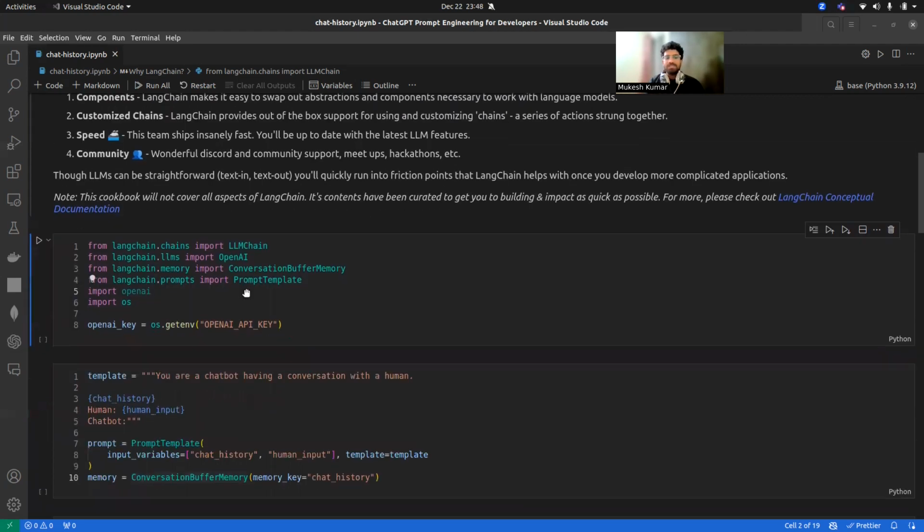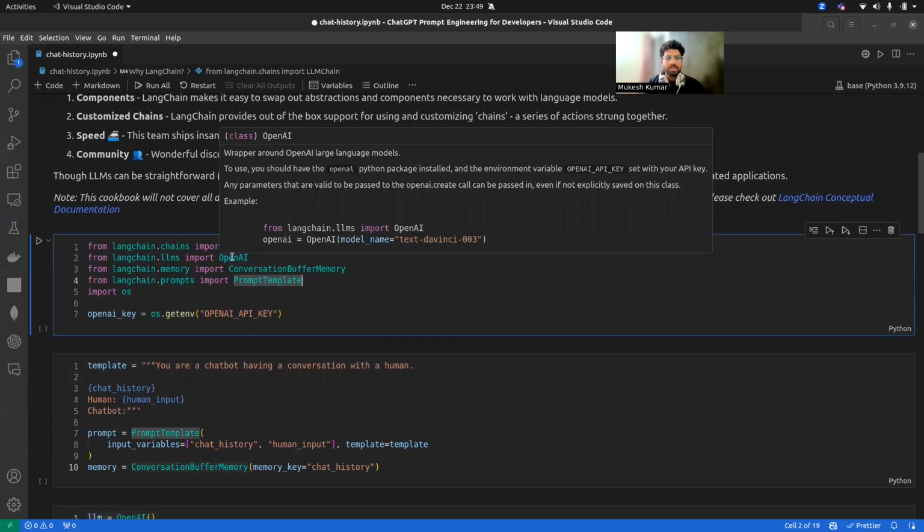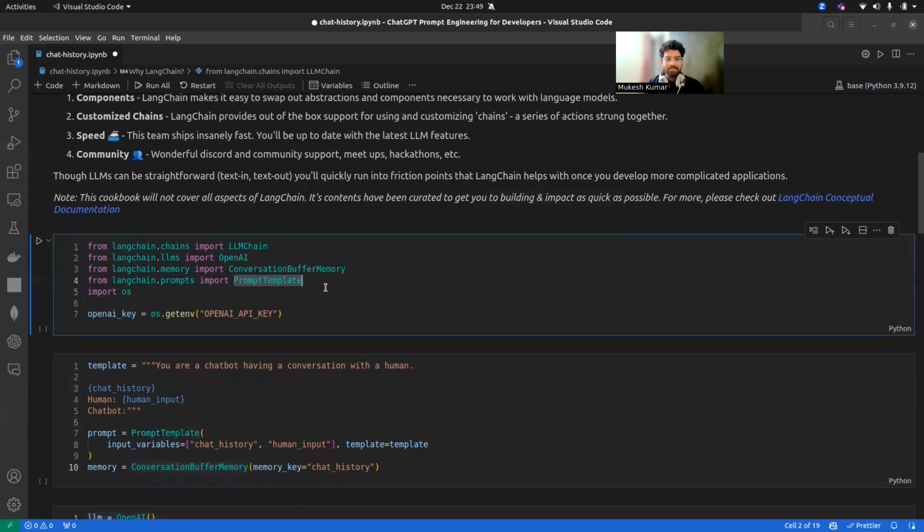We'll create a small chatbot which will be normal, same like ChatGPT. You give some questions and you get some answers, so we can create the same ChatGPT-style chatbot using LangChain. So these are some of the library packages from LangChain that we have to import here, right?